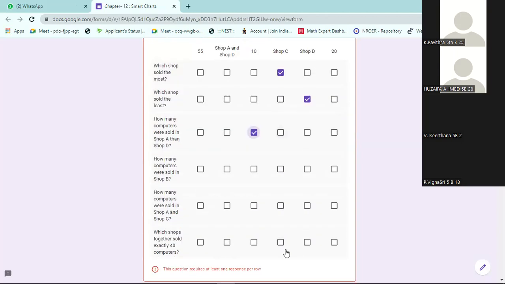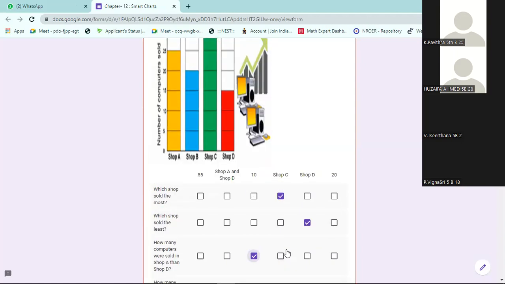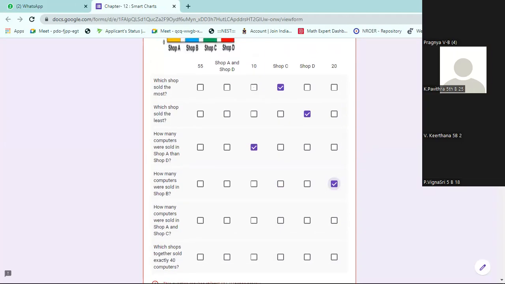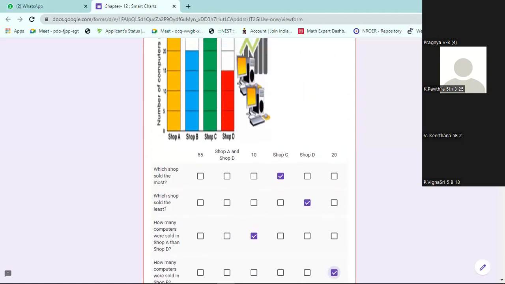Next. How many computers were sold in shop B? Only shop B sales. Shop B sold 20 computers. So the answer is 20. Shop B means only 20.